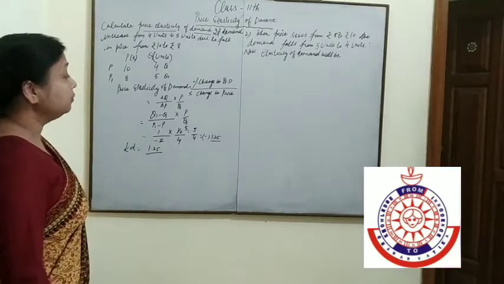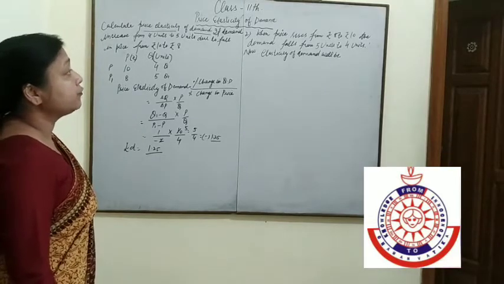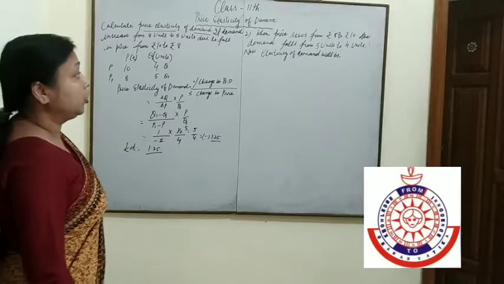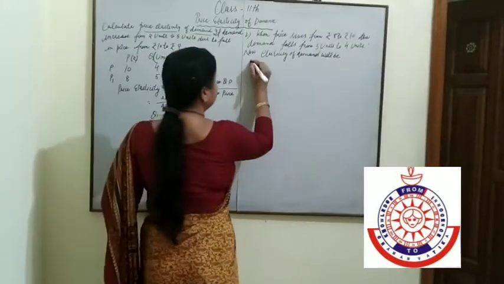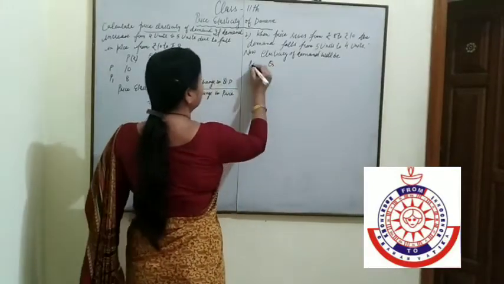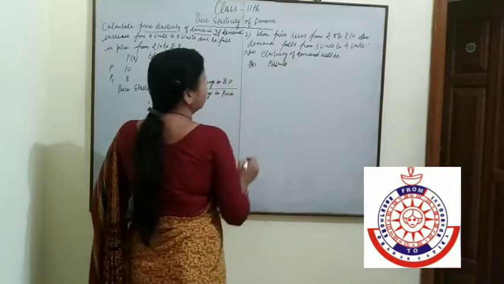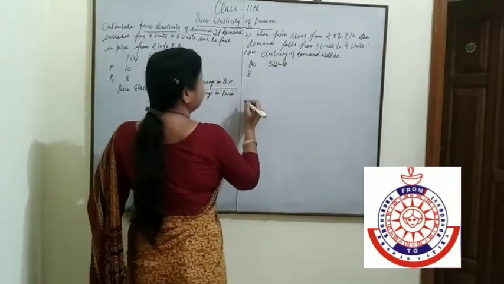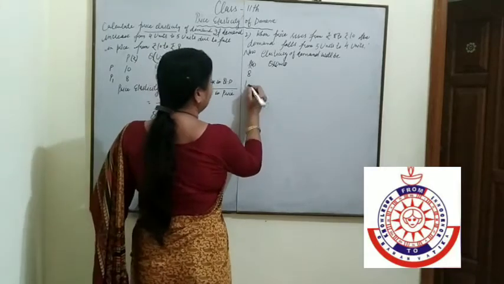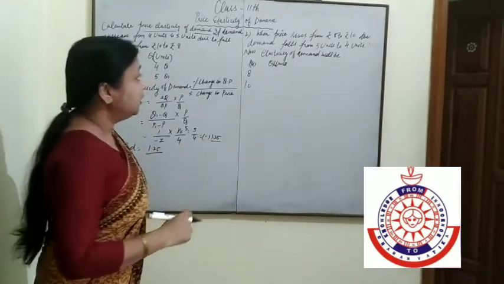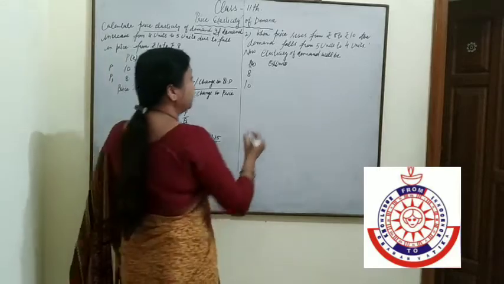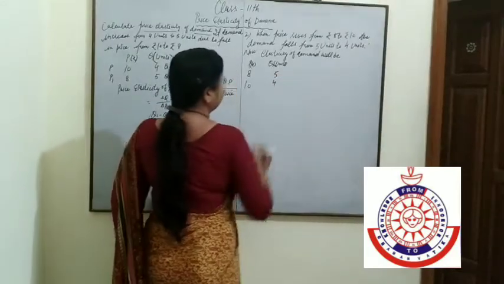See the second question. When price rises from rupees 8 to 10, again we will make a table: price in rupees and quantity in units. Price is 8, increasing from 8 to 10. Demand falls from 5 to 4.